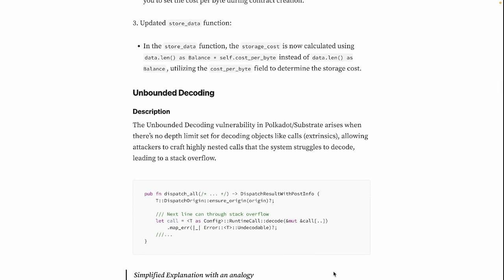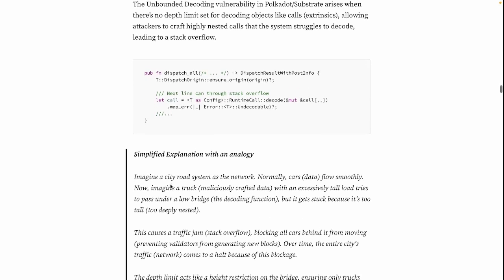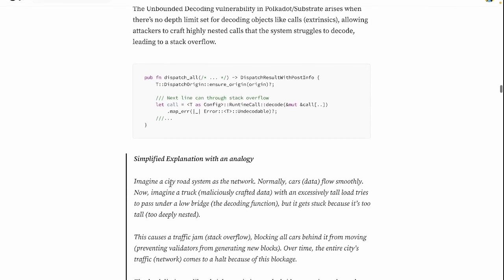Okay, let's remove it and jump to the next vulnerability, unbounded decoding. What it is: this vulnerability in Polkadot Substrate arises when there's no depth limit set for decoding objects like calls and extrinsics, allowing attackers to craft highly nested calls that the system struggles to decode, leading to a stack overflow. This is the way we would recognize it in the code. Okay, so let's see the analogy to try to understand this explanation.